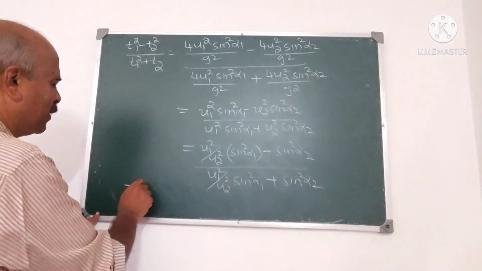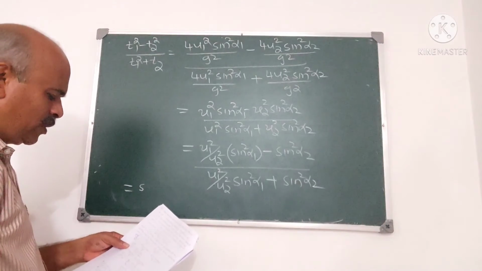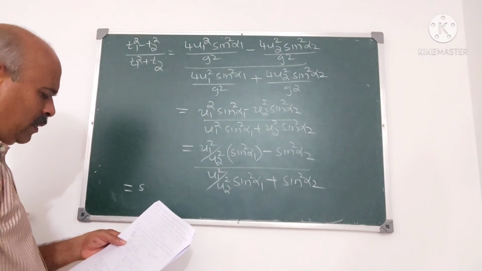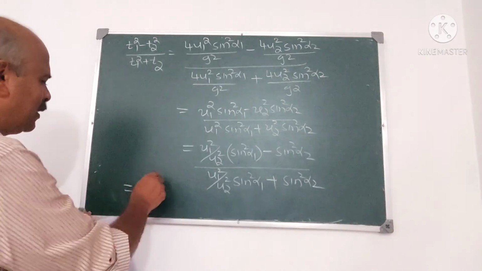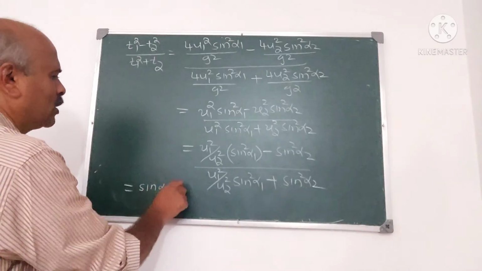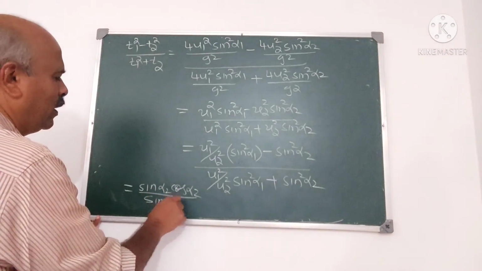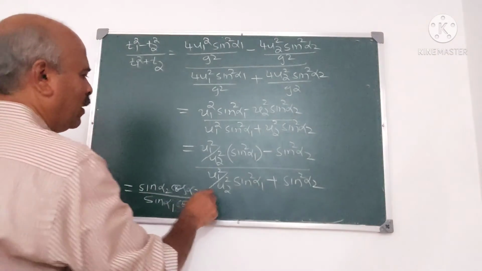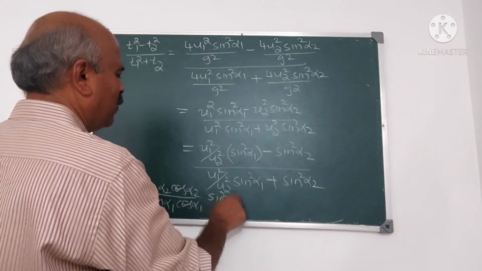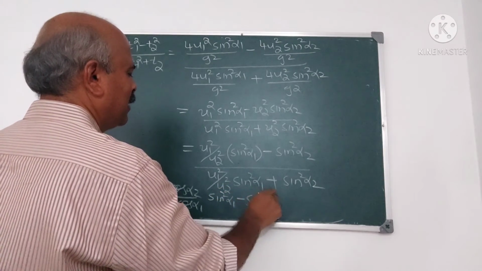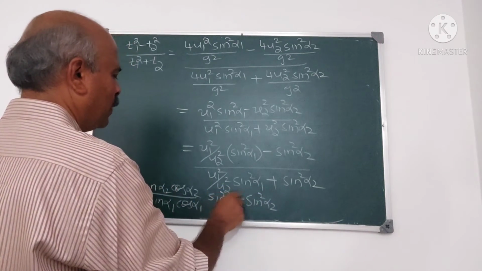Substitute: u1 square by u2 square is sin alpha 2 cos alpha 2 divided by sin alpha 1 cos alpha 1, into sin square alpha 1 minus sin square alpha 2, correct?